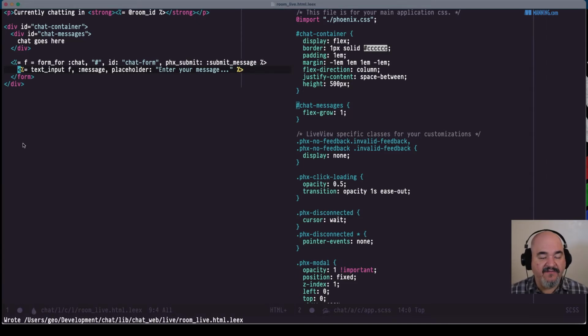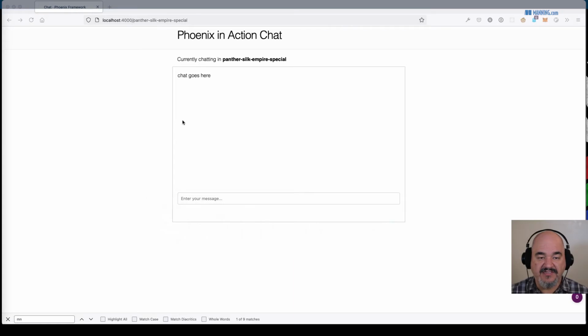Now, Phoenix does have the ability to do all this within a do block where you don't have to manually close out the form. But the way Phoenix LiveView tracks things is it essentially needs this f variable to be able to know when things have changed within the web page and re-render them correctly, or to do it very efficiently. So we need to do it that way. So now we have our chat text box here, which is lovely.